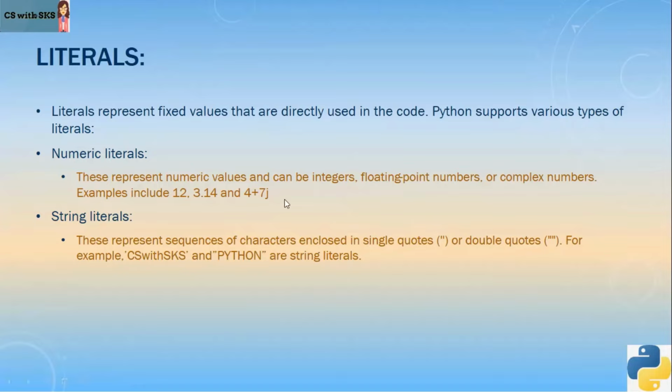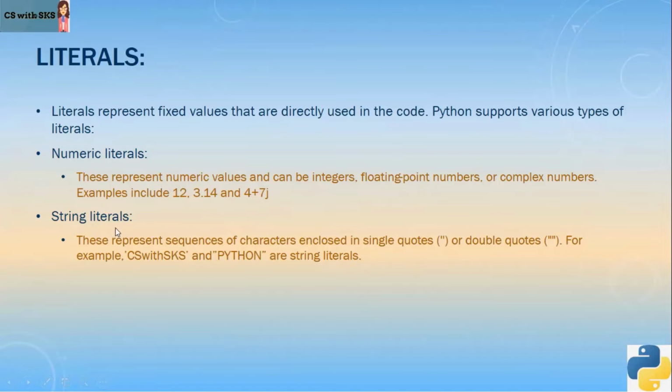For example, integers like 12, integers means without decimal point. Floating point numbers means with decimal point. For example, 3.14 is floating point number, whereas 12 is an integer. Or complex numbers. Python also gives us option to store complex numbers where some part is imaginary part, so 4.7j is complex number. So these are some examples of numeric literals.